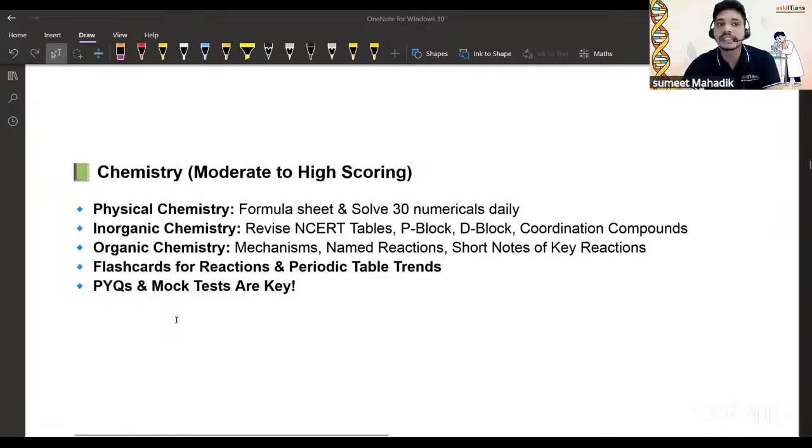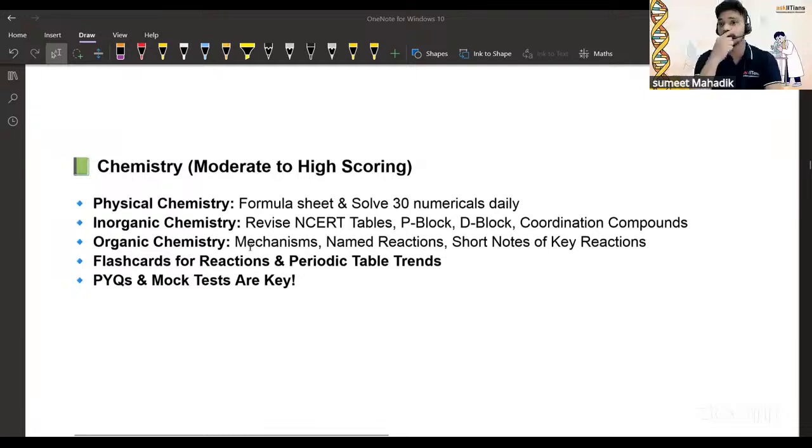In biology, NCERT has to be read this many times, but you have to revise it again. But in case of chemistry, you can go for PYQs and definitely mock tests. Now, students may ask, sir, is NCERT enough for chemistry? My answer is you can rely on NCERT, but you need to solve many PYQs and mock tests because the same reaction can be asked in many different ways. Are you getting my point? Biology is theory based, while this is reaction based, so they can ask in different ways. So you need to understand everything in detail, and for that you need practice.